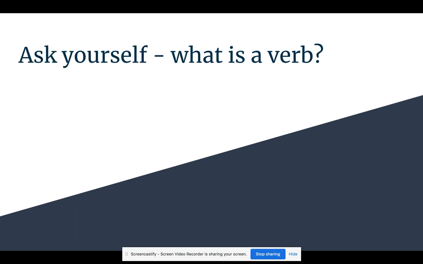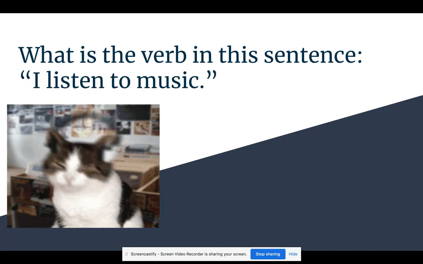Here we go. Let's start by asking, what is a verb? This is an example of where you might want to pause it, try saying the answer, or try writing it down. Hopefully you said that a verb is an action. What is the verb in this sentence? I listen to music.